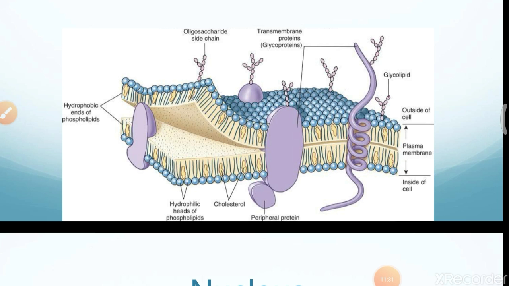We will discuss next the other cytoplasmic organelles, the other components of the cell, one by one.